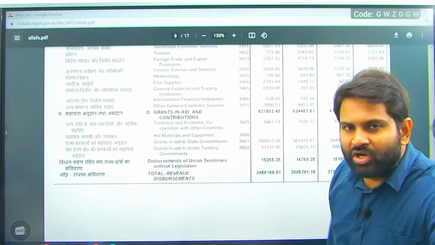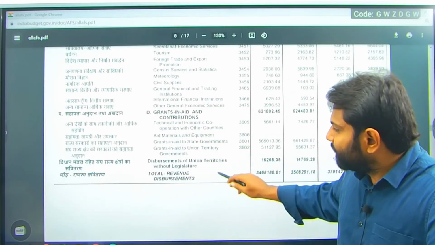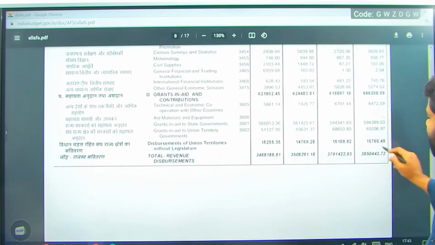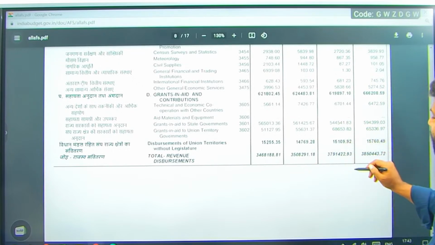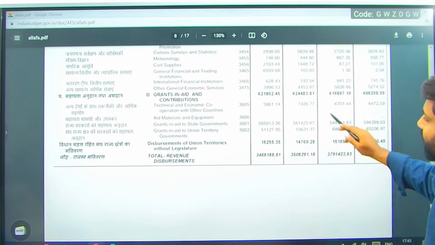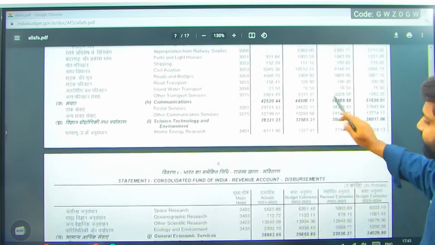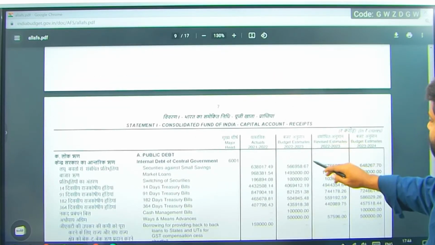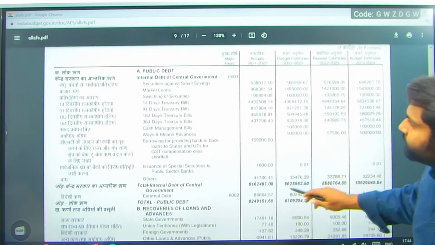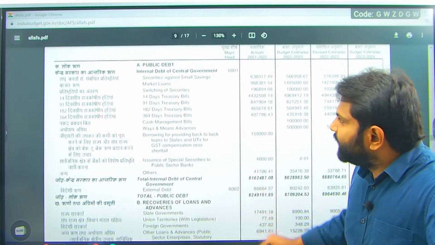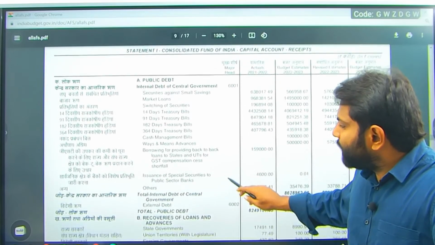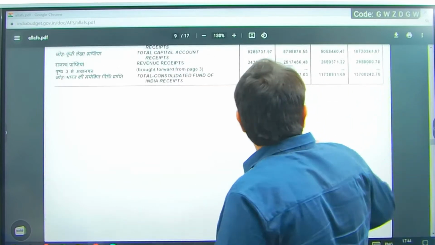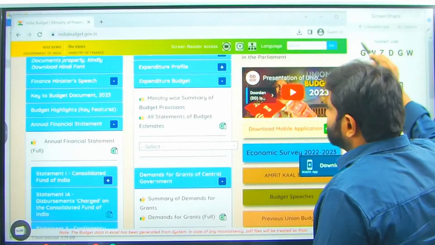While discussing effective revenue deficit, I spoke about grants. So total revenue disbursements, if you can see, we have equaled that to the same number, 38,50,443. Then comes public debt, a concept we'll discuss a little later. We'll go back to the receipts.